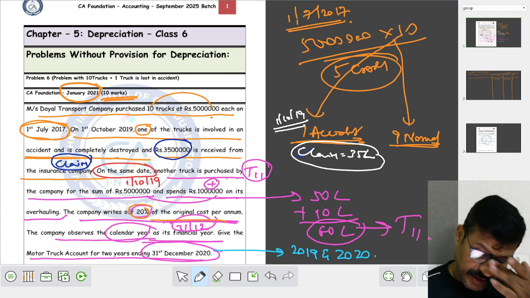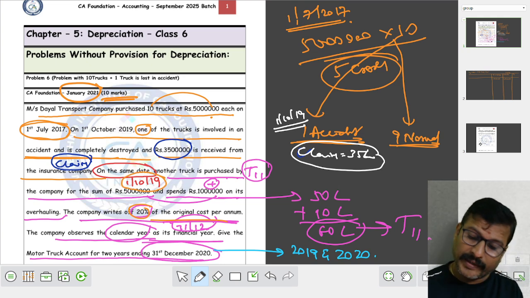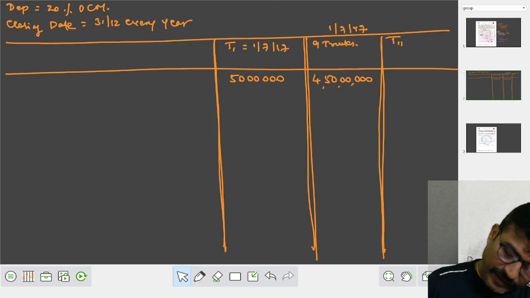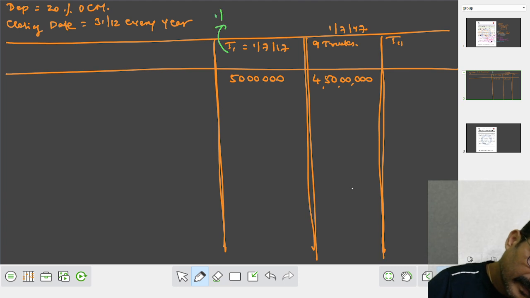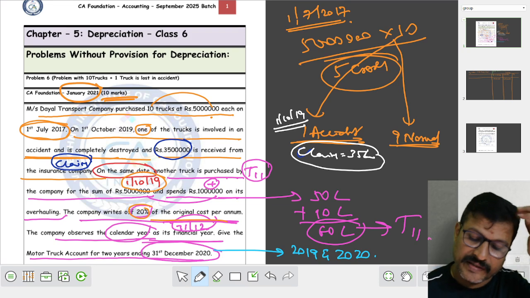The 11th truck is purchased on 1st October 19. Here, on October 19, one of the trucks was involved in an accident. Which truck? The first truck. On 1st October 19, accident. The insurance claim of 35 lakhs is received.